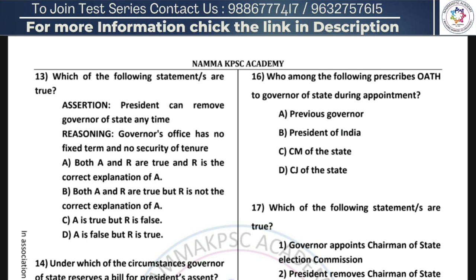So for this question, president can remove the governor of any state anytime. Yes, president has the power to remove governor of a state anytime. The reasoning here is governor office has no fixed term and no security of tenure.